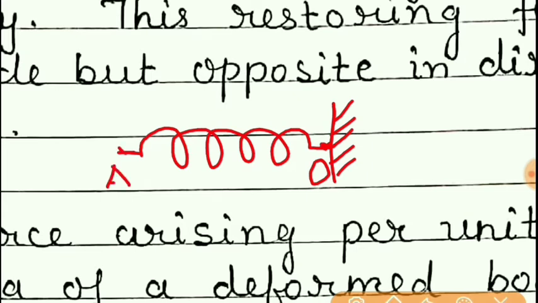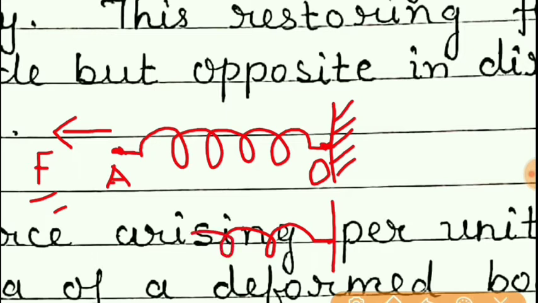Suppose at this point A, a force is applied in this direction. So this is an external force. So what will happen? When this force is applied, this spring will get stretched. Its length will increase. So in that case, what will happen?